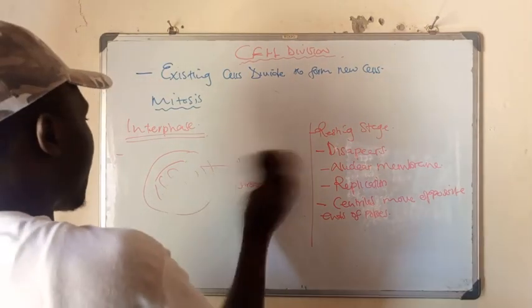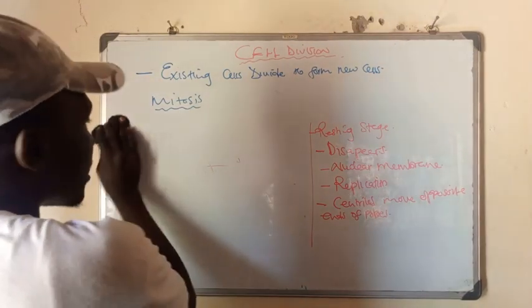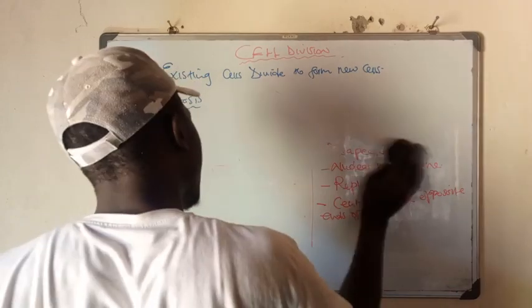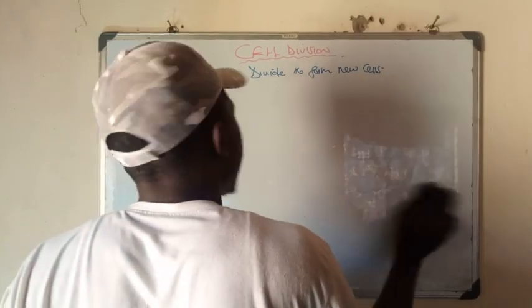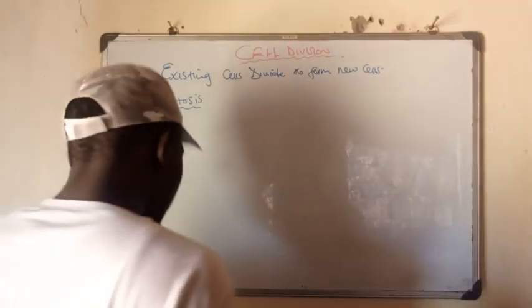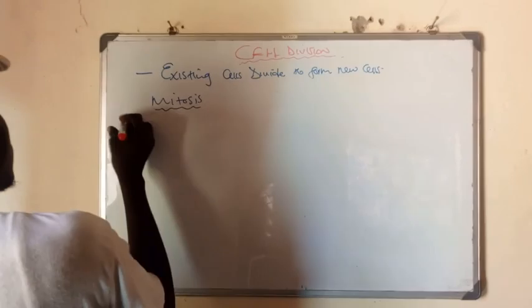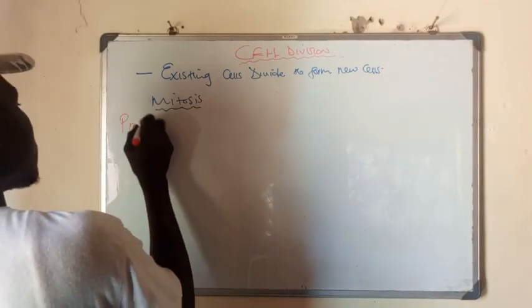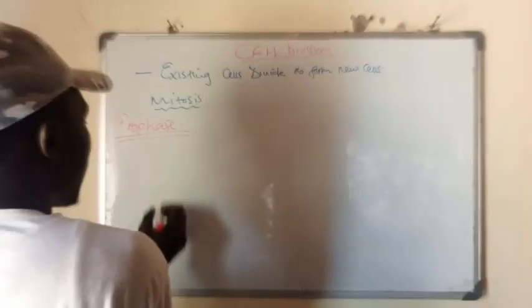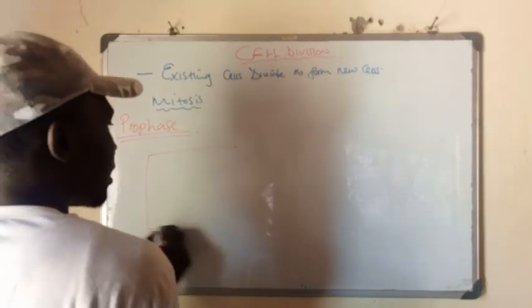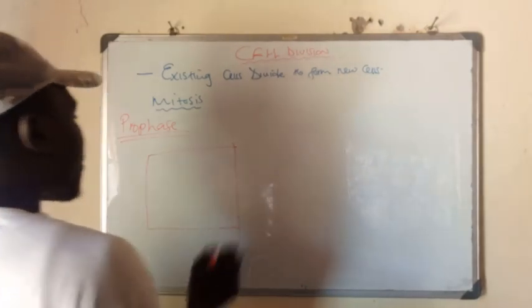After all this has happened, the process of mitosis now moves into the first stage, which we call the prophase. Now, what are some of the notable key things under the prophase?